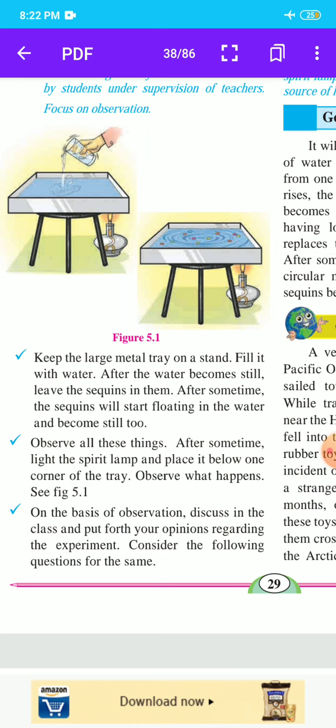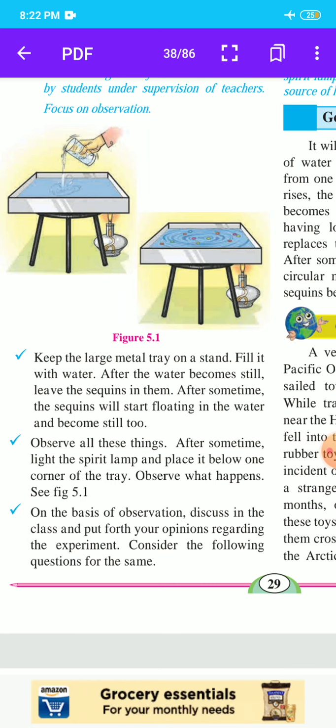Here students, the first step is to keep the large metal tray on the stand and fill it with water. After the water becomes still, leave the sequins in it. After some time, the sequins will start floating in the water and become still too. Then the next step is to observe all these things in the tray.